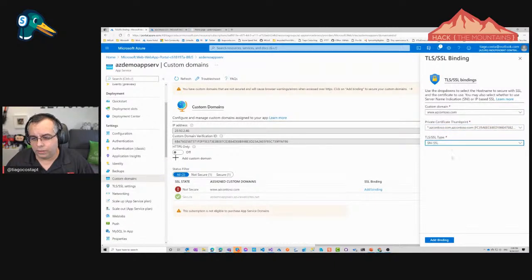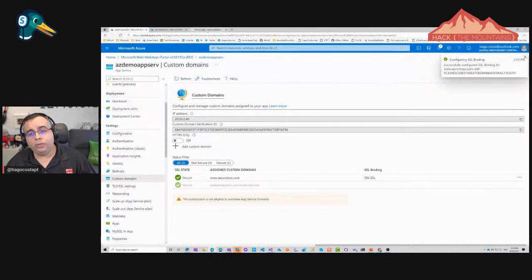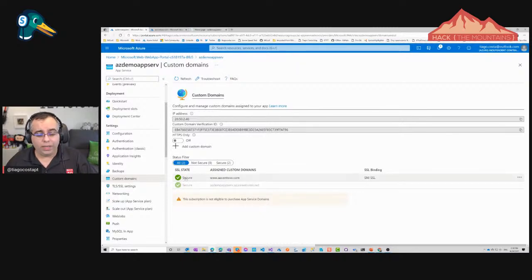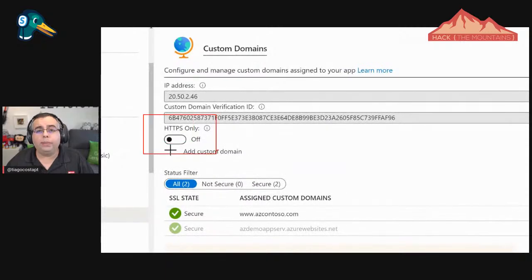So I was just going to say SNI and add this. And by the way, imagine you buy a domain, you want to have HTTPS, and you can't afford to pay for a certificate. Azure today gives you free certificates. You don't have to pay for them. In my blog, if you search, there is an article from about a year ago that talks about that and how you can get them for free. But this one here now is green. It's good. It's configured. And you even have this toggle here, HTTPS on.